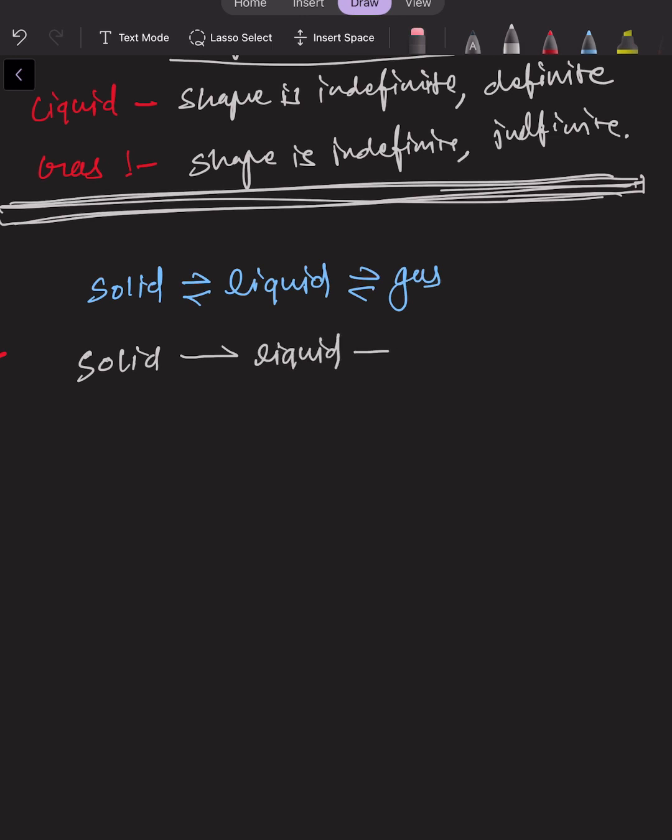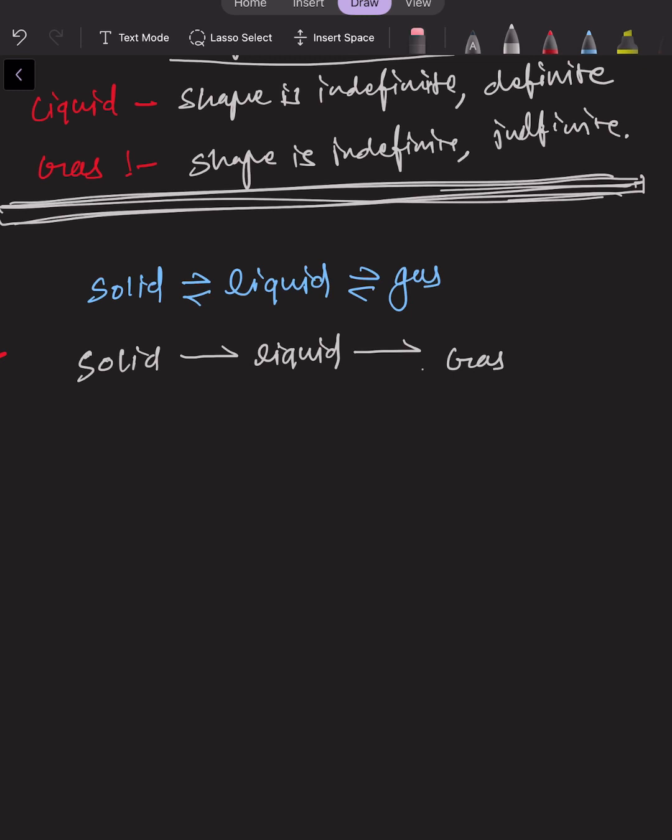If we continuously provide heat to that liquid, then it will convert to gas. So the intermolecular distance is very high as in gas.